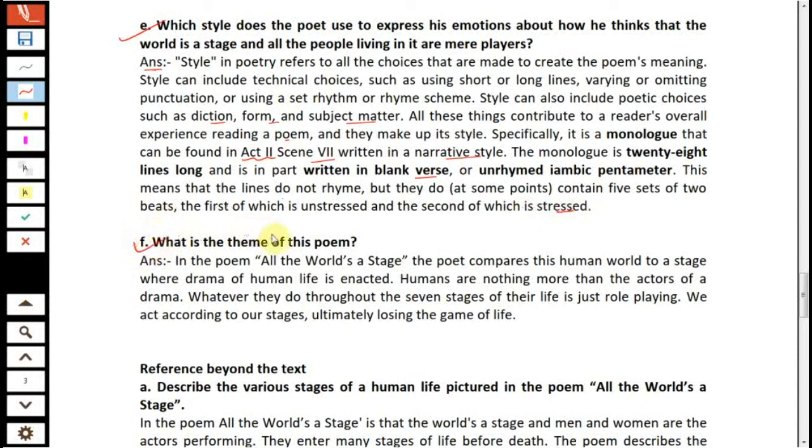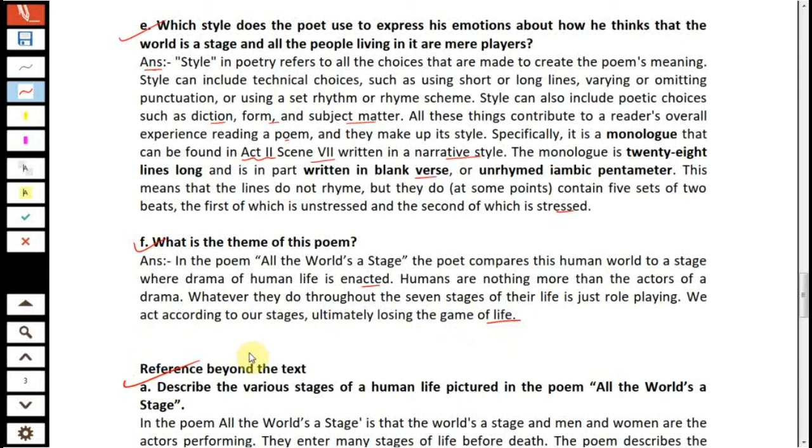What is the theme of this poem? In this poem, all the world is a stage. The poet compares this human world to a stage where the drama of human life is enacted. Humans are nothing more than the actors of a drama. Whatever they do throughout the 7 stages of their life is just role playing. We act according to our stages, ultimately losing the game of life.